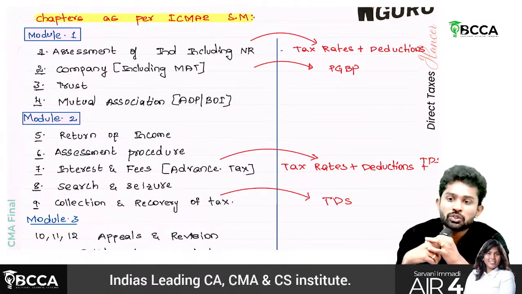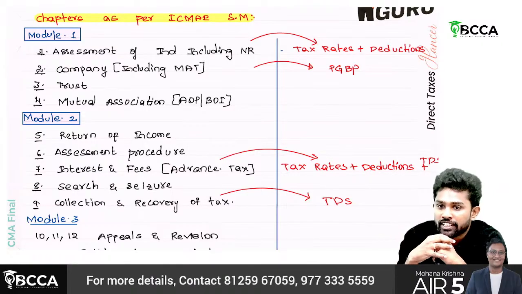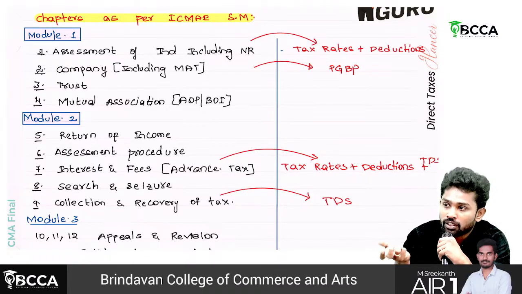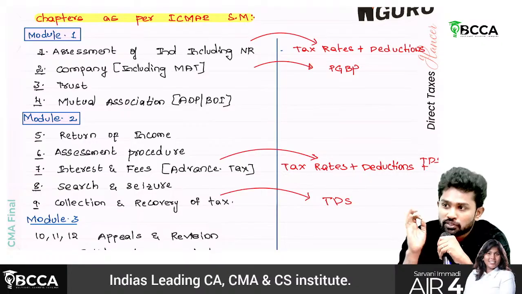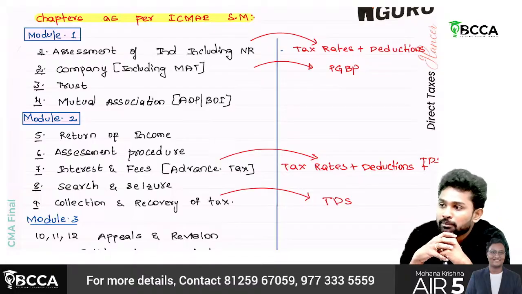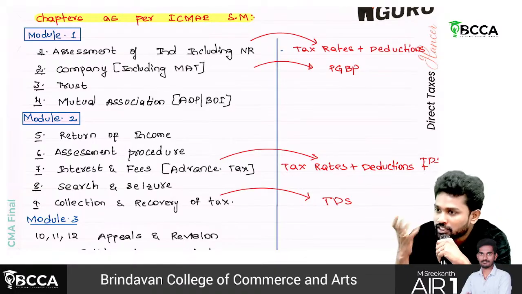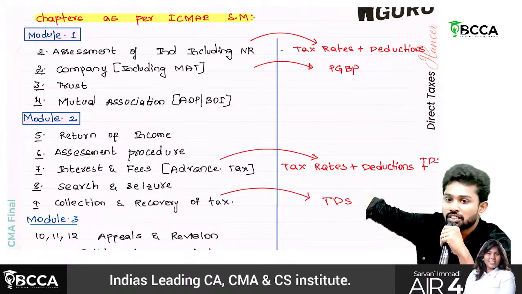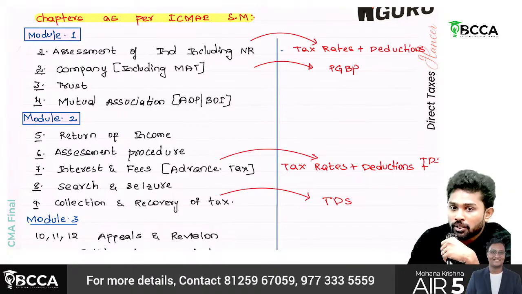So a company, what will it usually do? For what purpose are companies created? Profit. When you earn profit, on doing what will you earn profit? Business. Okay? So the main thing is about what? Business. But there is no PGBP head in our institute material. They didn't even discuss it, there is no chapter like PGBP in our institute material. But to do that particular question, you need to know PGBP provisions. So we need to learn PGBP.